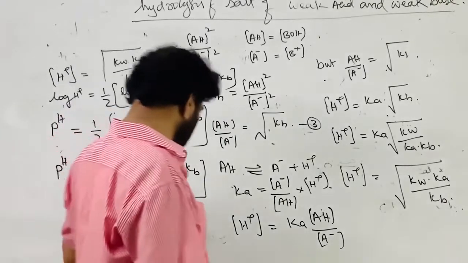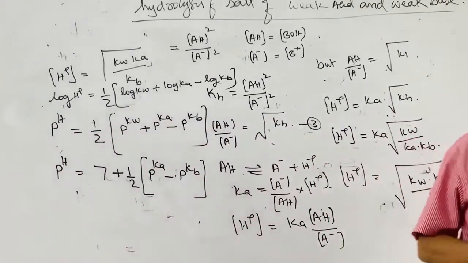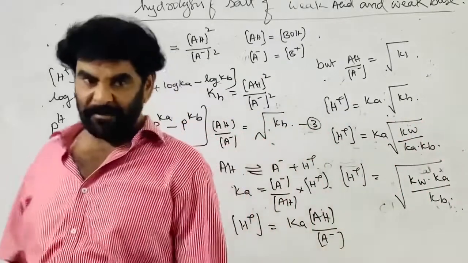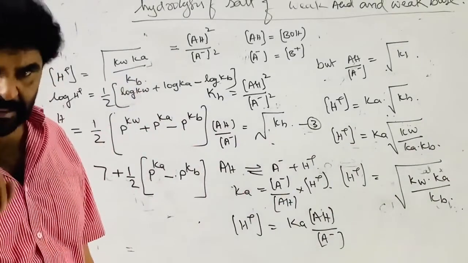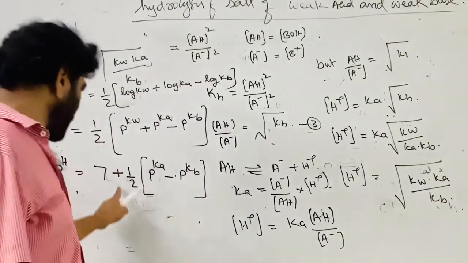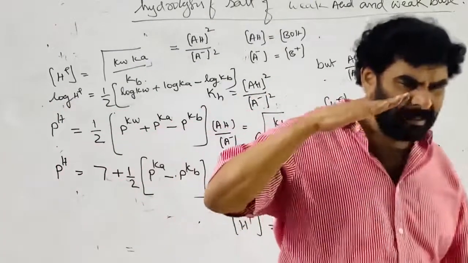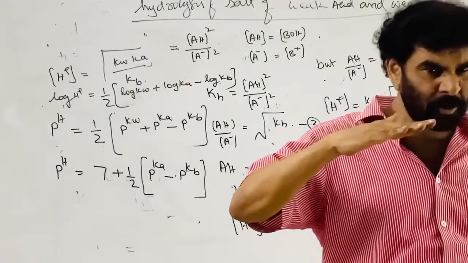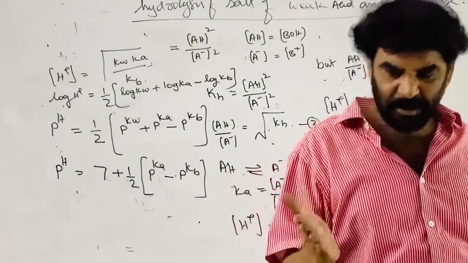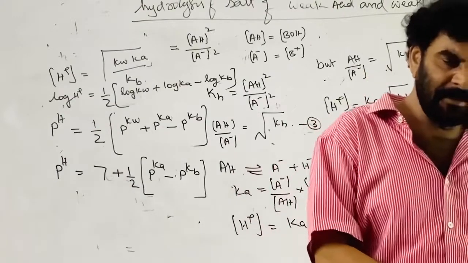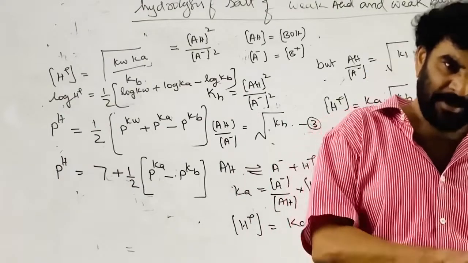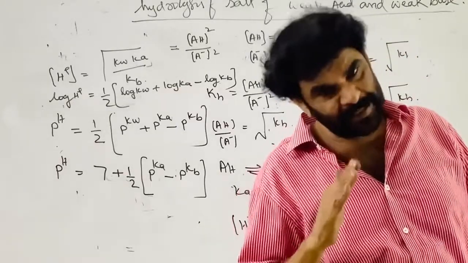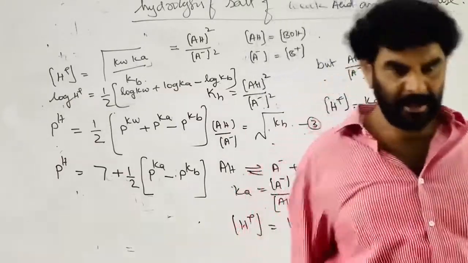And this is the final expression. If you know the Ka, Kb values, or the pKa and pKb values of the weak acid and weak base, you can evaluate the pH. But in this case, the pH will be very close to 7. It may be slightly between 6 and 7, or between 7 and 8.